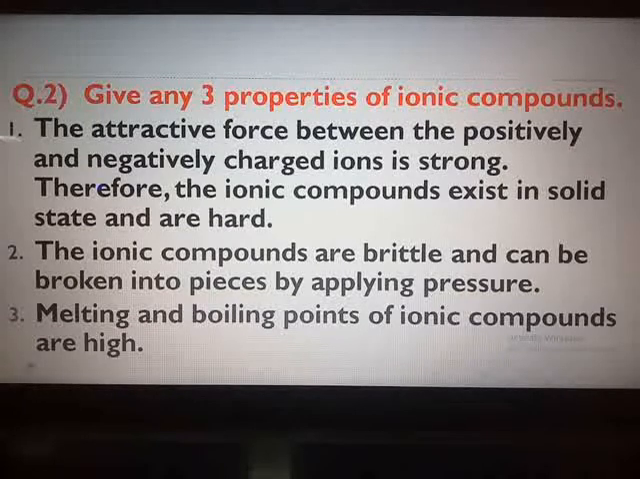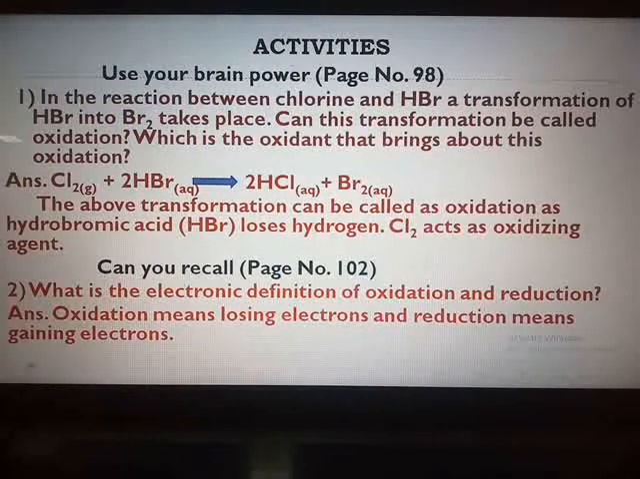Now, we start with the discussion of activities for this chapter. Hardly there are any activities. The first activity is on page number 98. Page number 98, use your brain power.